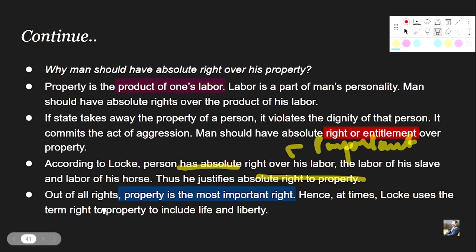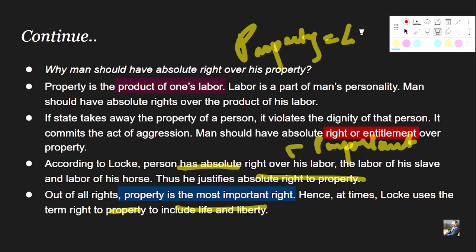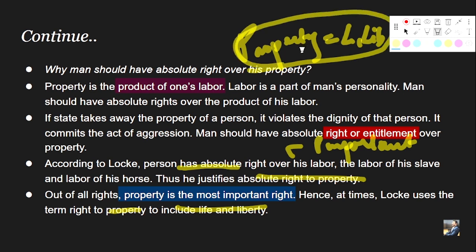Hence at times Locke uses the term right to property to include life and liberty as well. For Locke, property is equivalent to life and liberty, right? Why? Because during that time there was a situation that if one does not possess a property, his life was not worth living, because it was not so pleasurable, because there was no property to enjoy, there was no wealth to enjoy, and hence life was miserable, right? So sometimes Locke uses the term property in order to express the terms like life and liberty as well, right?